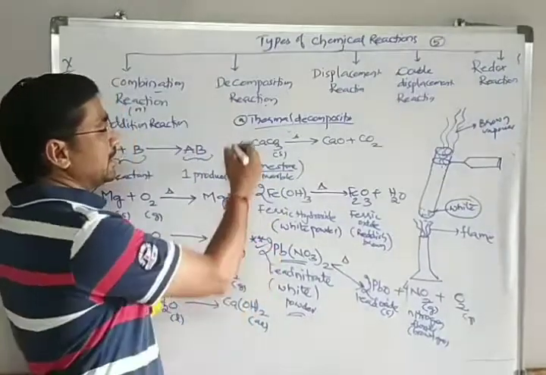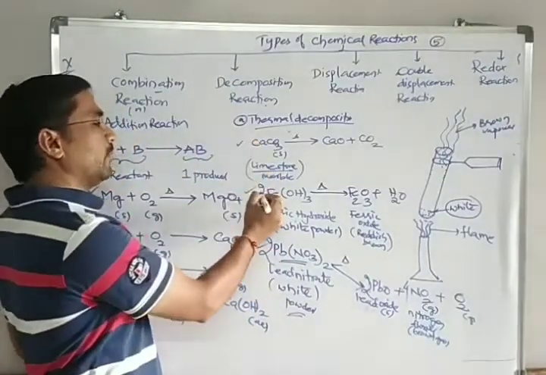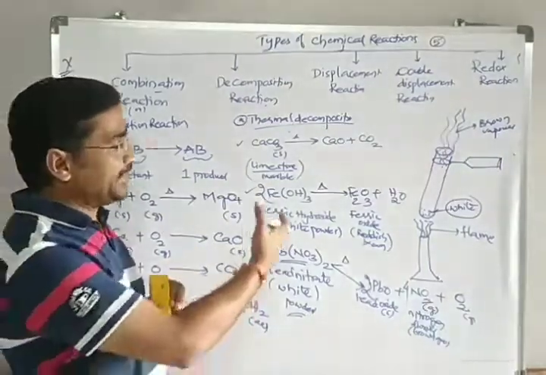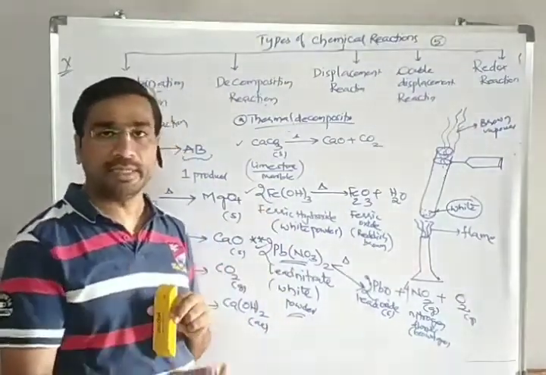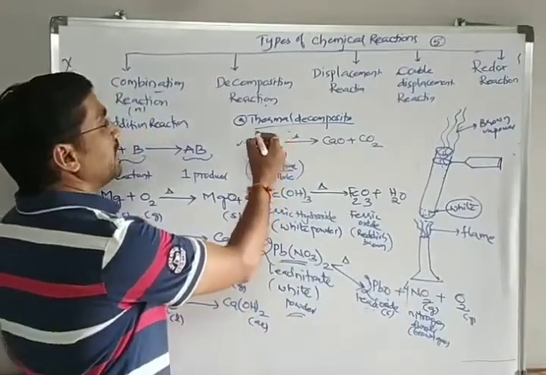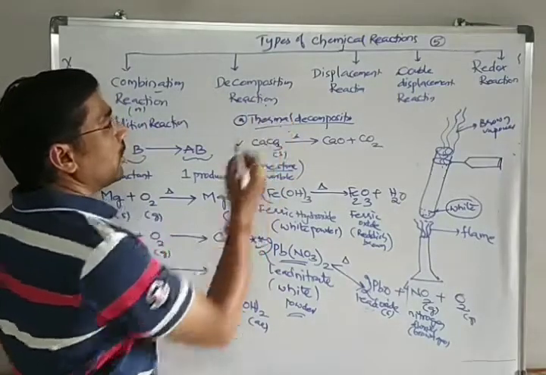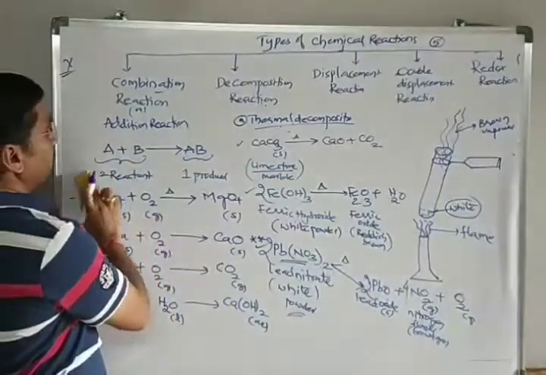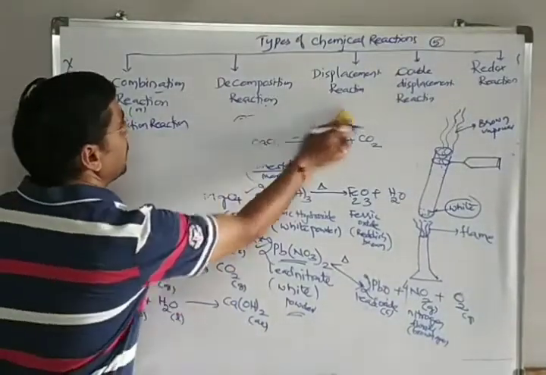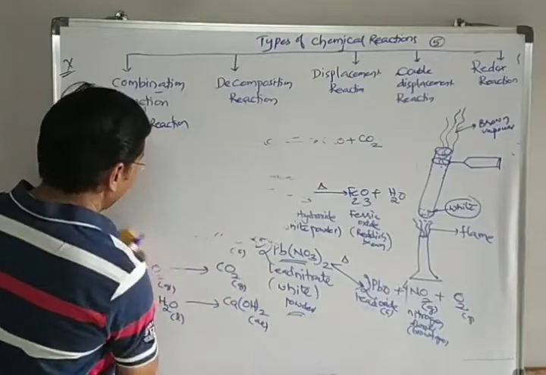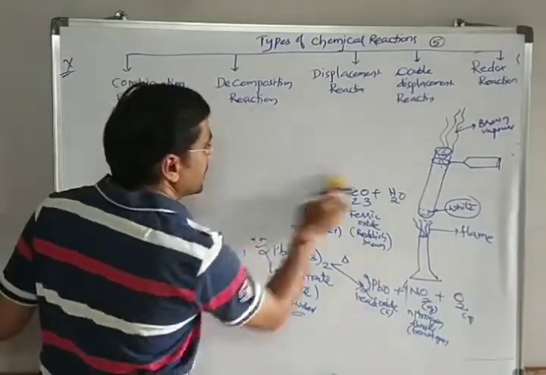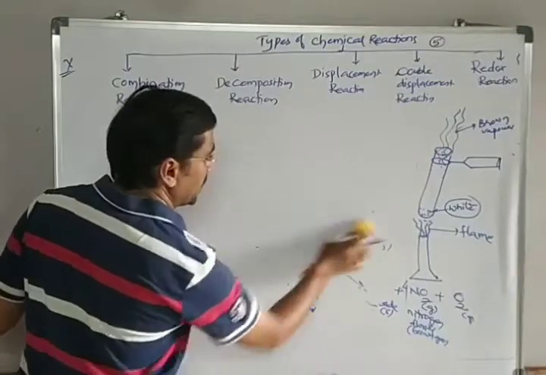So these three are what we can have as examination point of view questions and activities. These are included in our activities also. So this is the first type of decomposition, which we call a thermal decomposition reaction. Now let me go to the second type of decomposition reaction, that is the photolytic decomposition reaction.